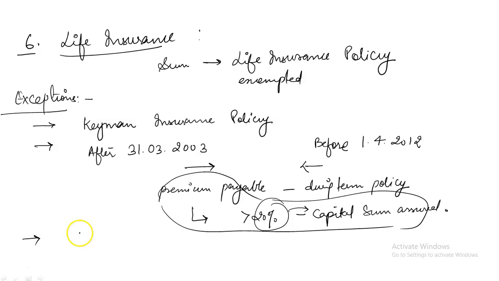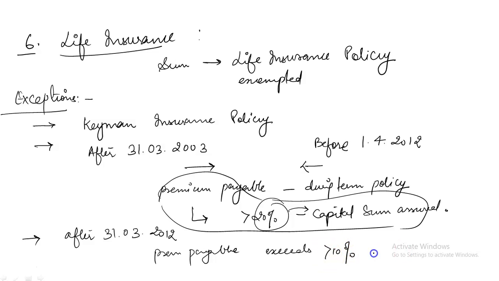And if any insurance policy is issued after 31st of March 2012 and the premium payable exceeds 10% of capital sum assured, then also exemption cannot be claimed and it will be chargeable to income tax.